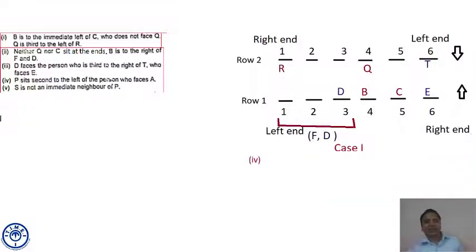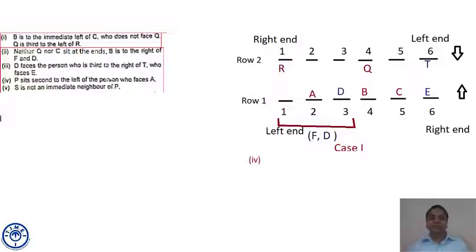Then he says P sits second to the left of the person who faces A. A is in row 1. There are two positions left, seat 1 and seat 2. If A comes at seat number 2, then A faces the person at seat number 2 in row 2. P sits second to the left of the person who faces A. In row 2, its second left is seat number 4, which is already occupied by Q. So if we place A at seat number 2 in row 1, there is no seat for P in row 2. So A cannot come at seat number 2.